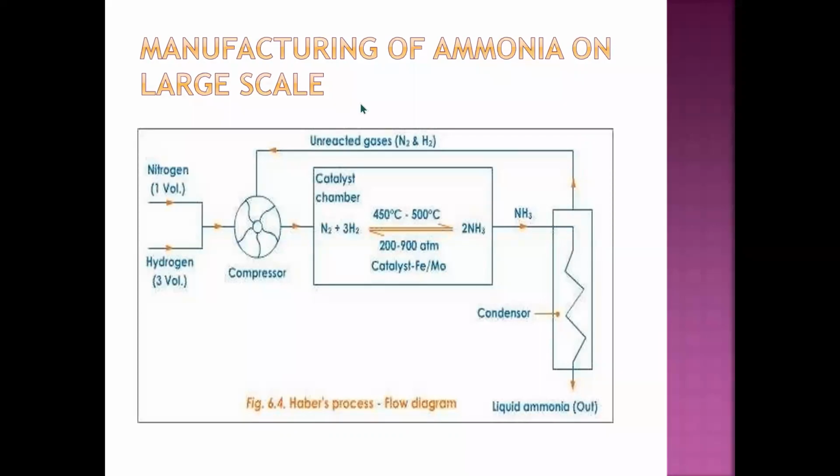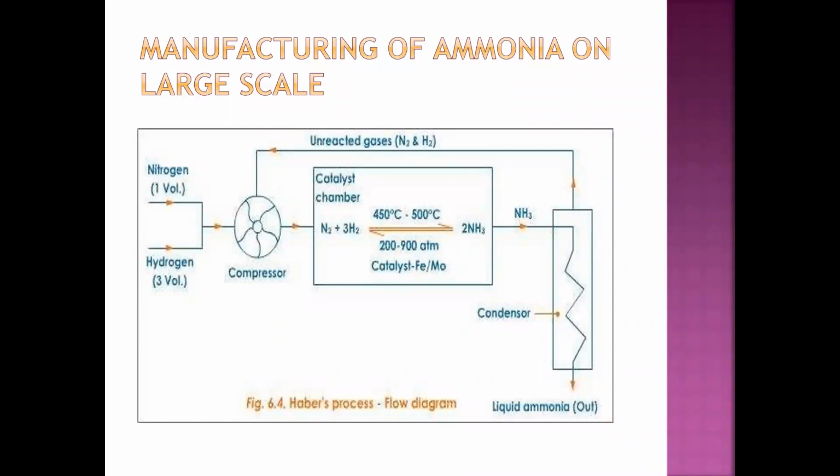Both the gases reach a chamber known as the catalyst chamber. In the catalyst chamber, we catalyze the reaction. Why is the catalyst chamber required? Because sometimes when your elements or atoms do not react with each other, we require a special type of catalyst to start a reaction, or to increase the rate of reaction. Your catalyst may be iron or molybdenum. Molybdenum is a d-block element, and I think you are familiar with iron also.